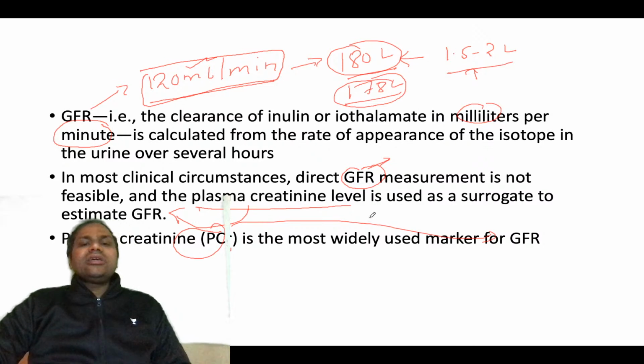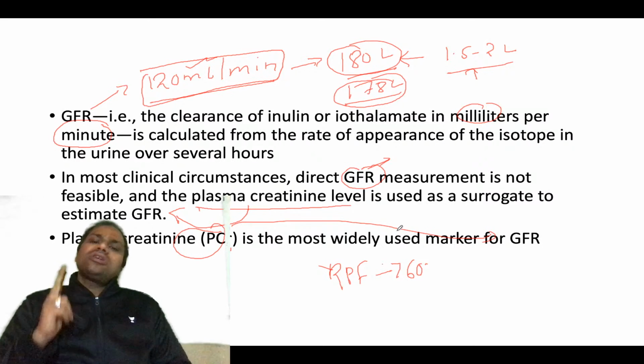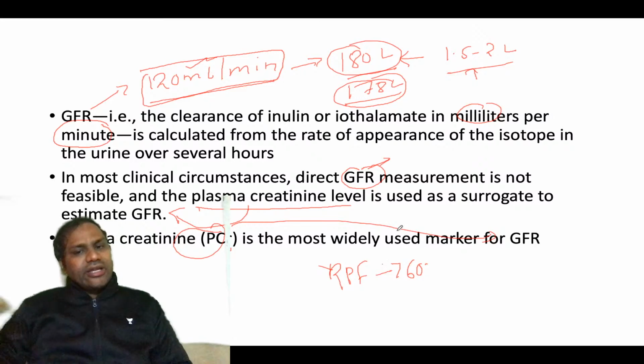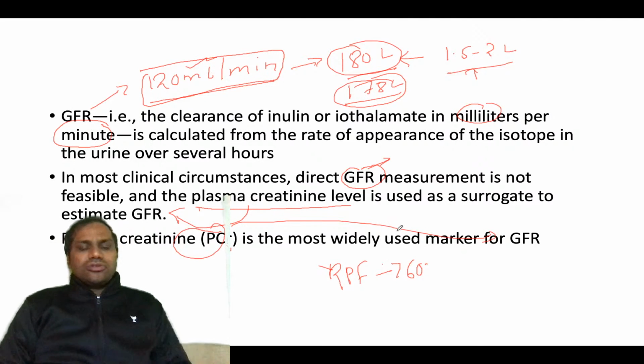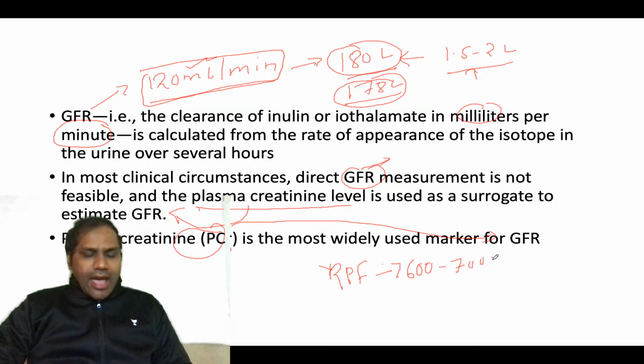GFR you can relate to renal plasma flow. So what is renal plasma flow? There is renal plasma flow or renal blood flow. You know very well that around 20% of your cardiac output goes to the kidneys. So renal blood flow is around 600 to 700 ml, around 720 ml per minute.